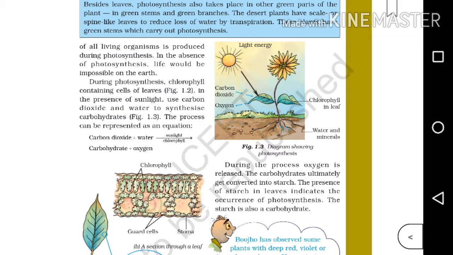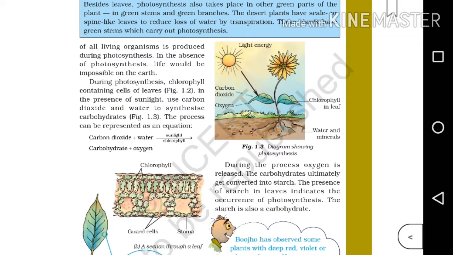Okay, why is this process of making food by plants, or the synthesis of food by plants, known as photosynthesis? Because it is taking place in the presence of sunlight. It requires energy from sunlight. That's why the process is known as photosynthesis. Then this is such a unique process, and thus the sun is the ultimate source of energy for all living organisms.